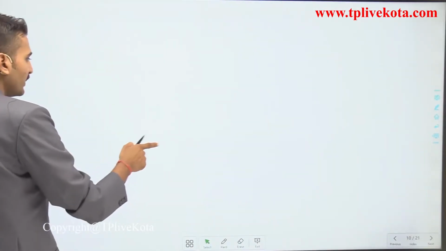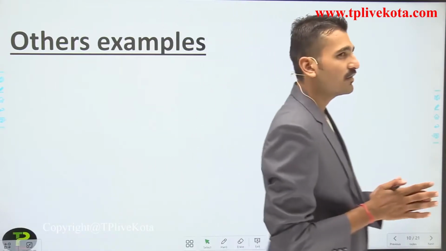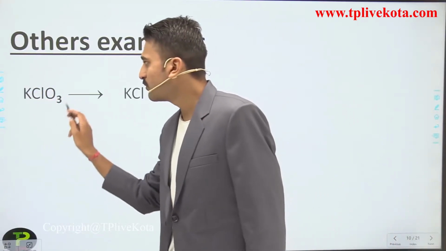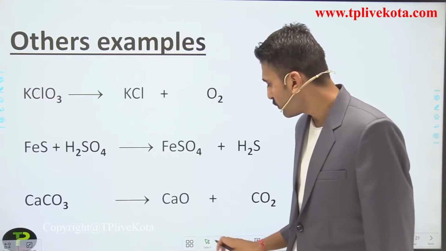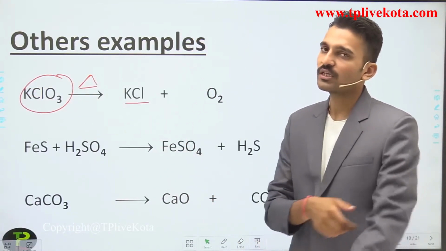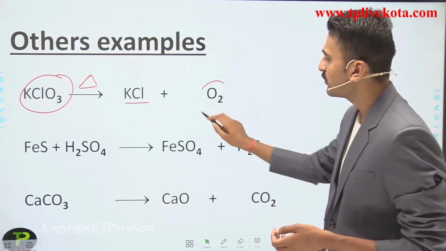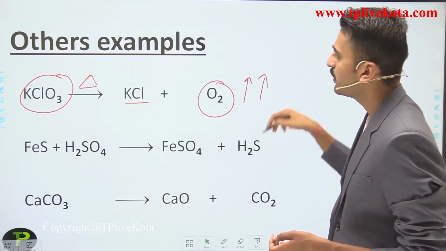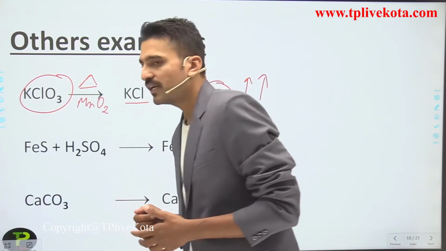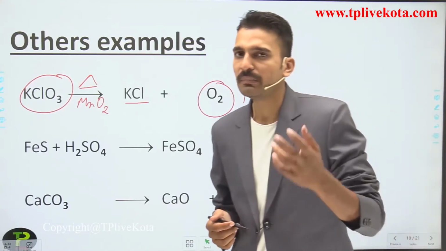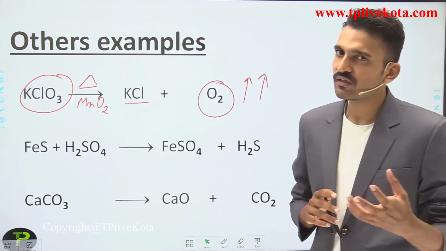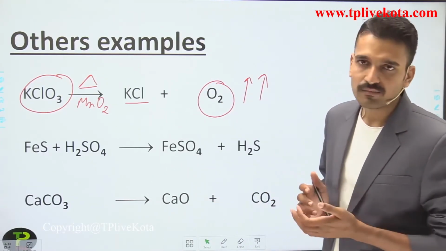So moving to the next slide, that is the other examples. What are the other examples of the evolution of gas? When KClO3, potassium chlorate, is heated, it forms KCl, that is potassium chloride, with the evolution of oxygen gas. The oxygen gas evolved here, and in this particular reaction you use manganese dioxide as a catalyst. So what does this term catalyst mean? For that you have to wait for lecture 3. We are going to discuss catalysts in lecture 3 in detail.